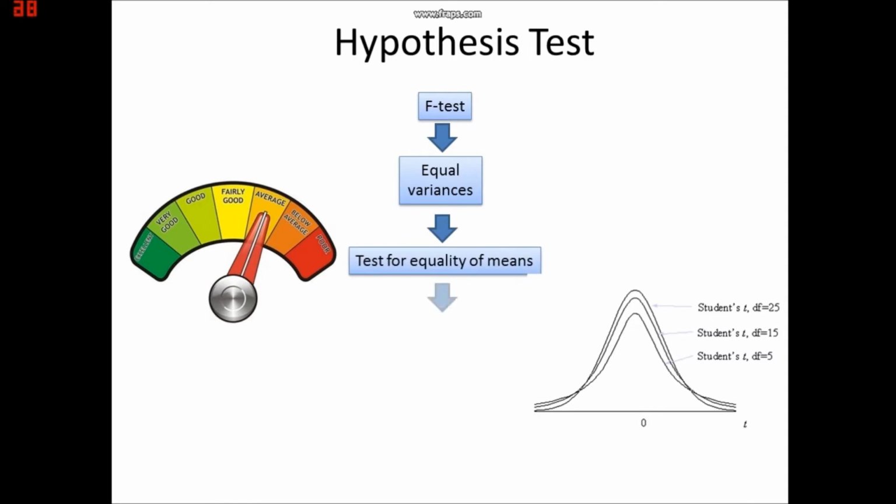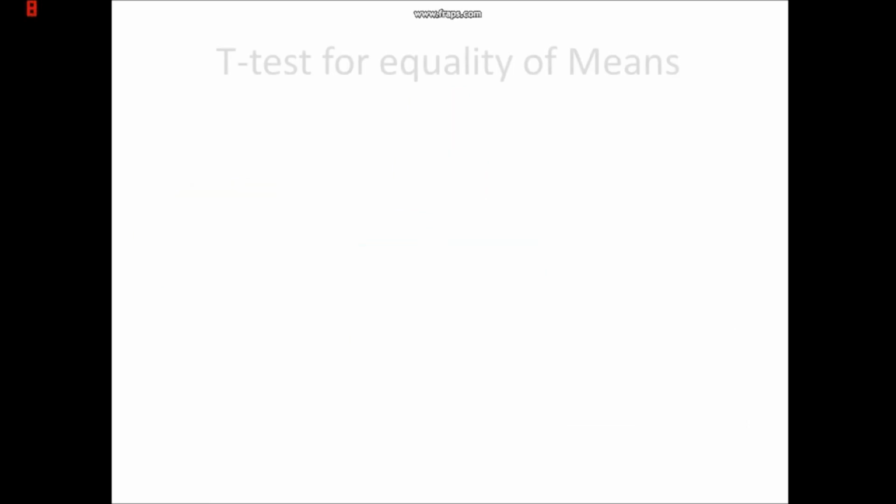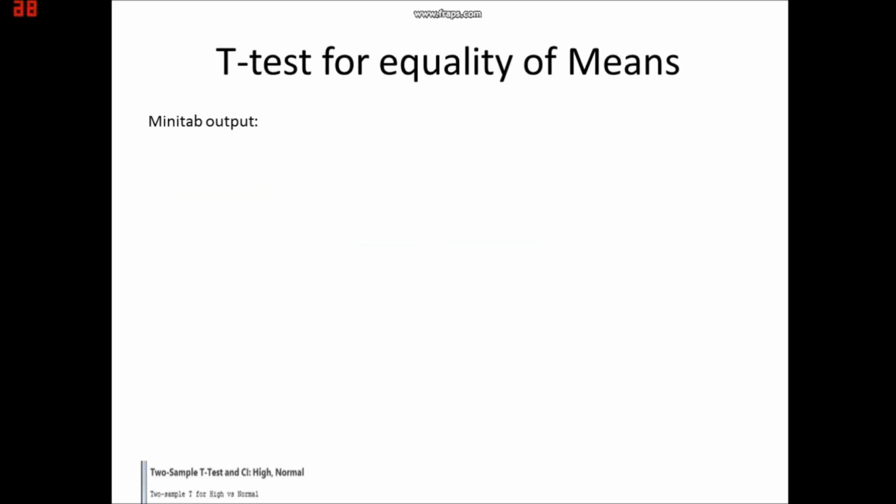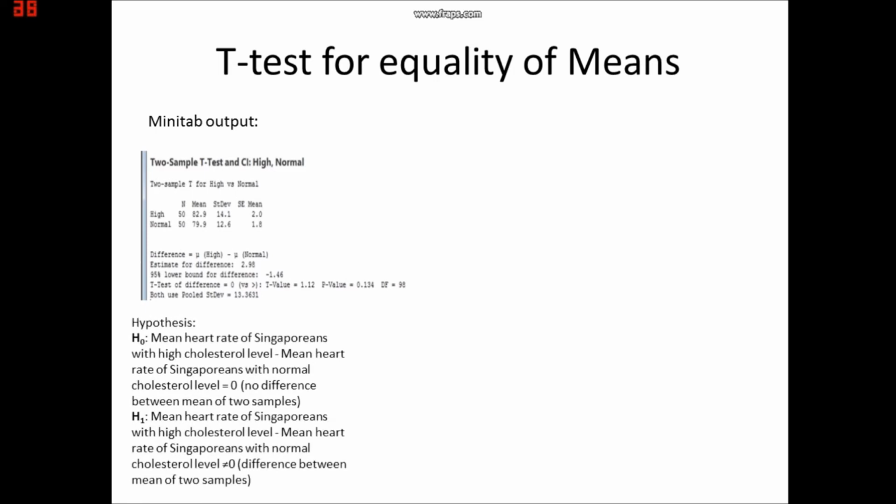which is the test for equality of means, also known as the independent t-test with pooled SD. For the t-test for equality of means, our null hypothesis states that the mean heart rate of Singaporeans with high cholesterol level minus the mean heart rate of Singaporeans with normal cholesterol level equals 0. On the other hand, our alternate hypothesis states that this difference does not equal 0. This means that there is a difference between the means of the two samples. This is a two-tailed test.